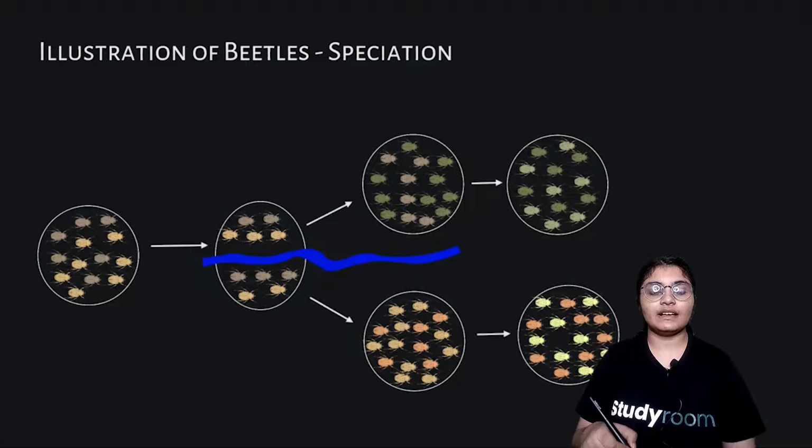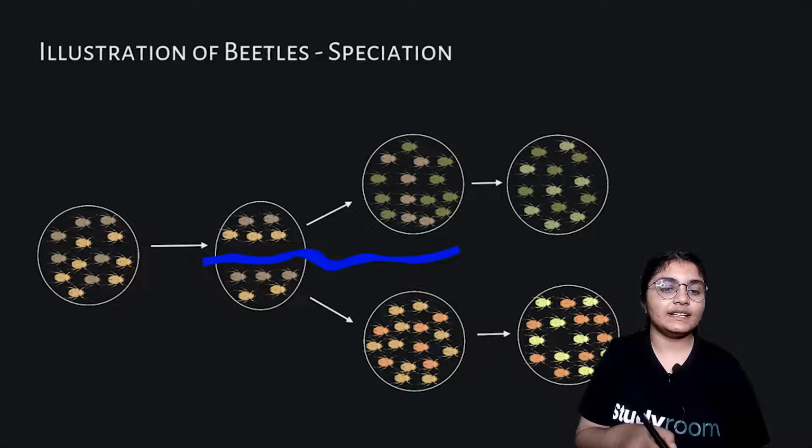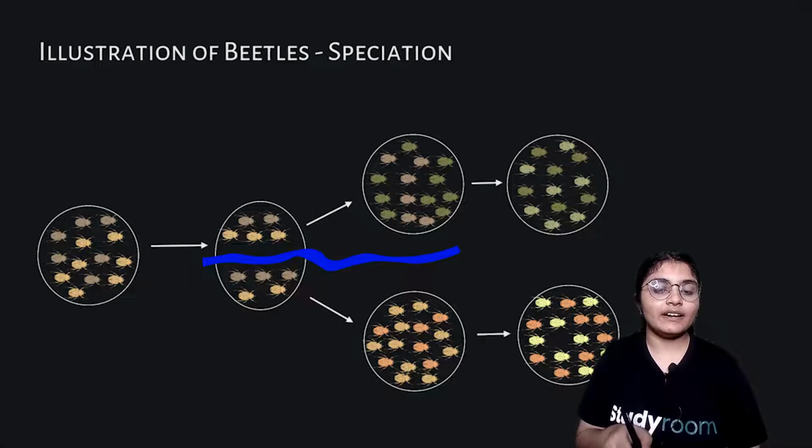Next up, we will be seeing the illustration of beetles. Suppose earlier there was a species of beetle living on land A. Here we can see this population of beetles that is divided by a river. The two populations are separated, and this separation is an environmental factor working here, the river that is flowing in between.